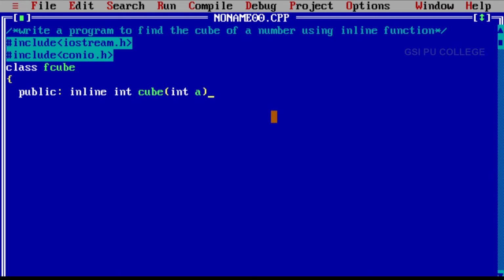Now we are writing the statement inside the class only. For that, don't put any semicolon there. Directly you can open the bracket and write down return. What is the return value? a into a into a. That is the aim of the program, to find the cube of a number. Next, close this function. Then next, close the class. To close the class, first you have to put the flower bracket, then semicolon. Next, void main program. Void main.